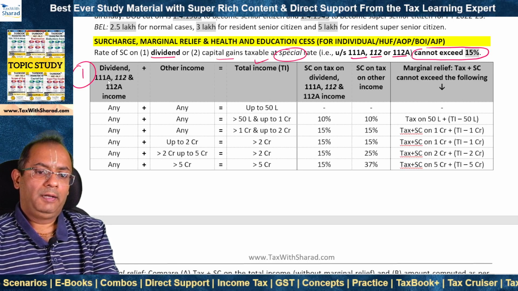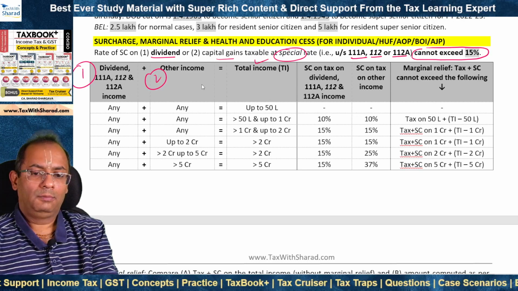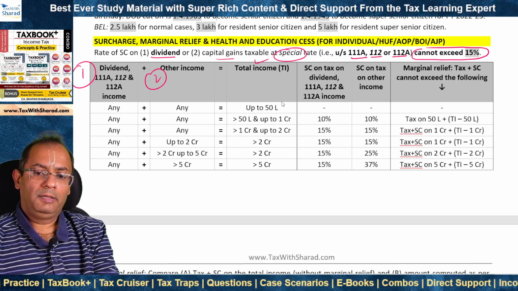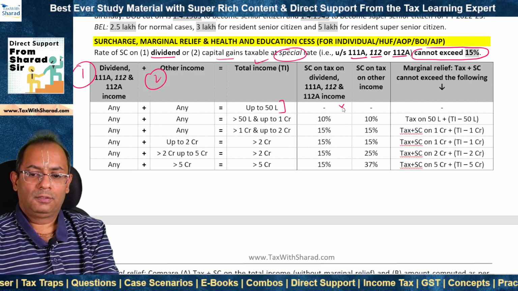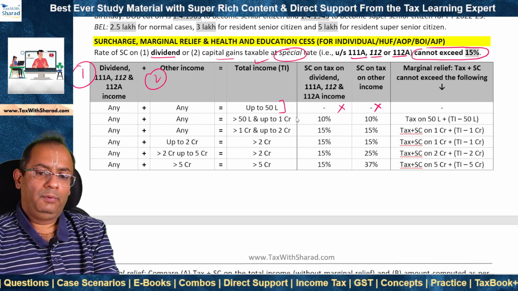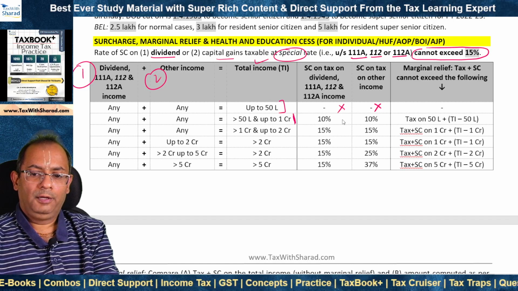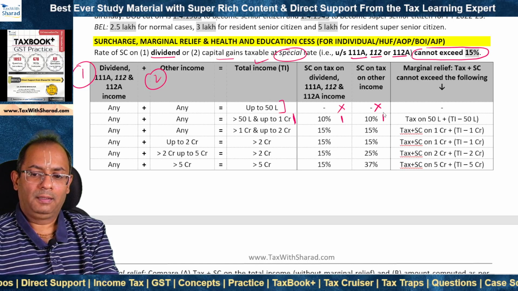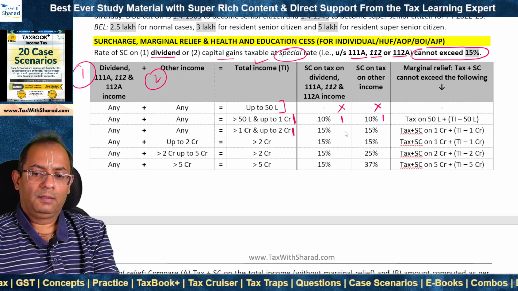The amount of dividend 111A, 112 and 112A income, and 2. Quantum of other income. Where the total income is up to rupees 50 lakh, surcharge is not applicable. Where the total income is more than 50 lakh and up to rupees 1 crore, then the rate of surcharge is 10%. Where the total income is more than 1 crore and up to 2 crore, the rate of surcharge